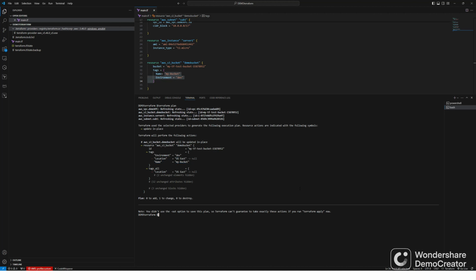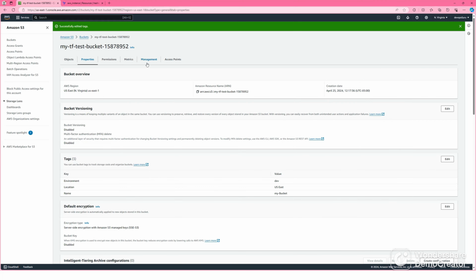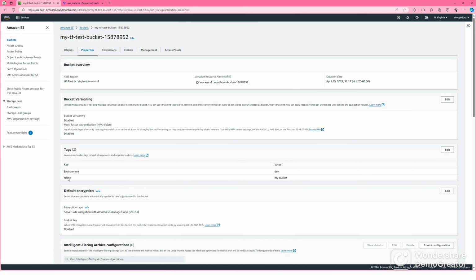So let's do Terraform apply and see that the tag is removed. So we apply that. Now go to the bucket and see, this is the one we manually added, right? Let's do refresh. These tags are gone. See, environment and name only, that location tag is gone. So that's how Terraform matches the desired state with the actual state.